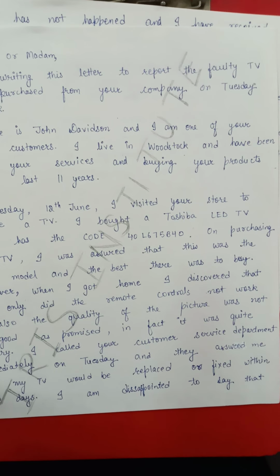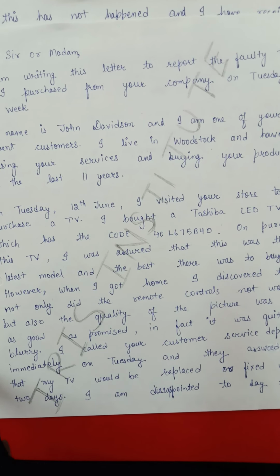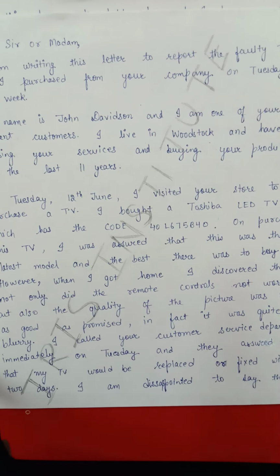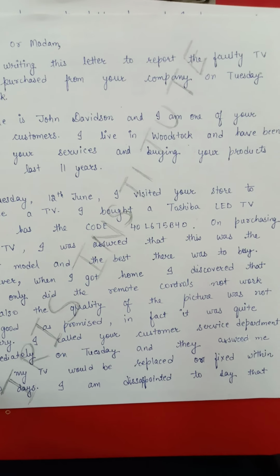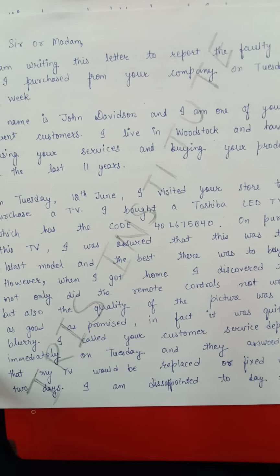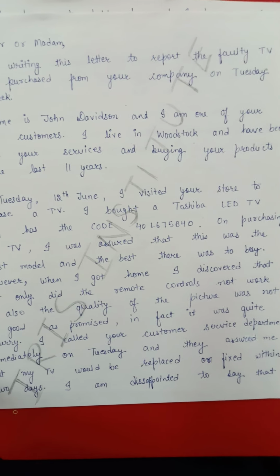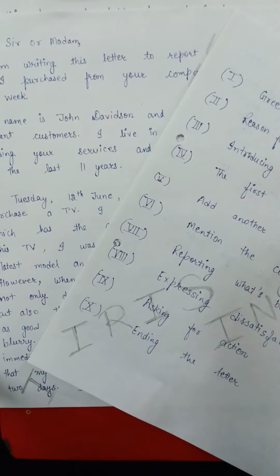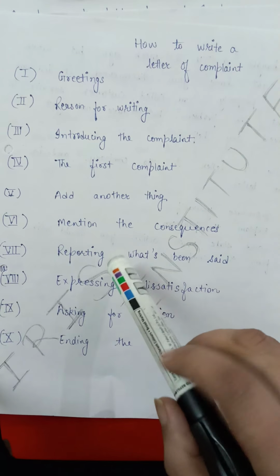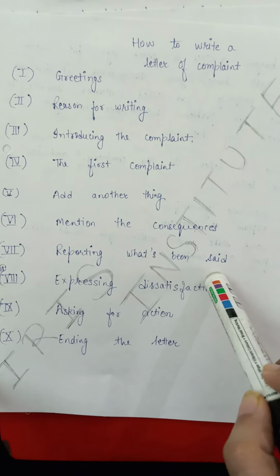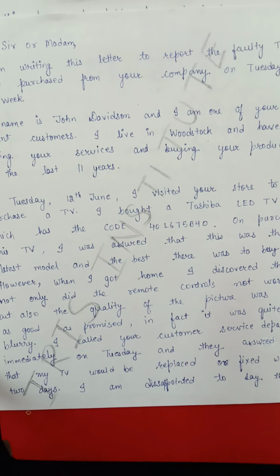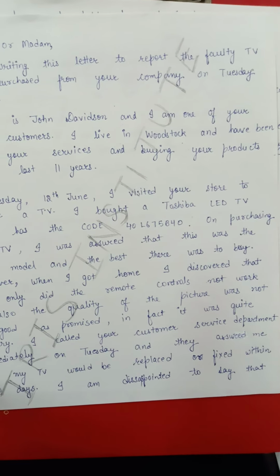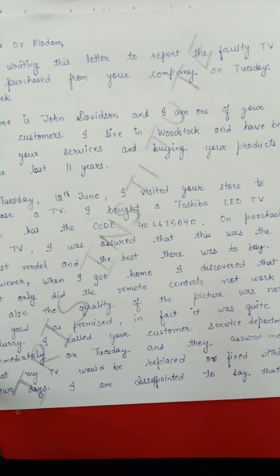After that, moving further, I have written that I called the customer service department immediately on Tuesday and they assured me that my TV would be replaced or fixed within 2 days. Now this point I have explained. This one is reporting what is being said. After filing the complaint, I have written that they gave me surety that within a few days the problem would be sorted out.